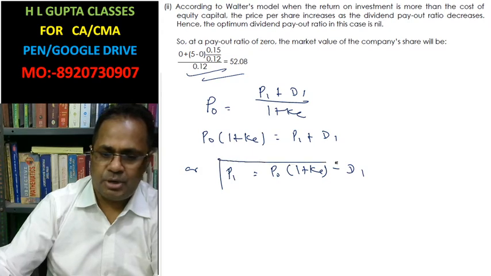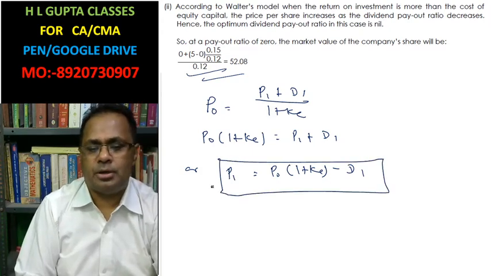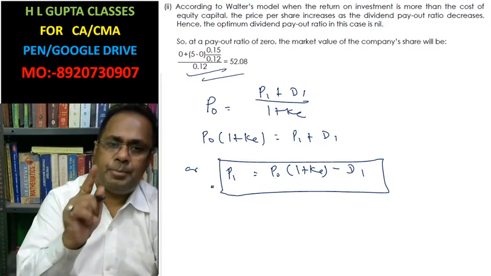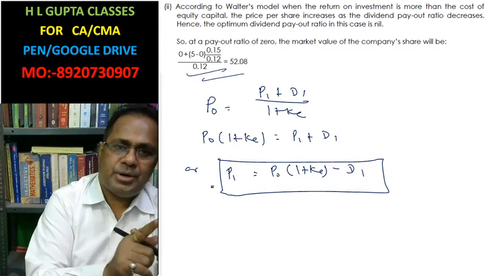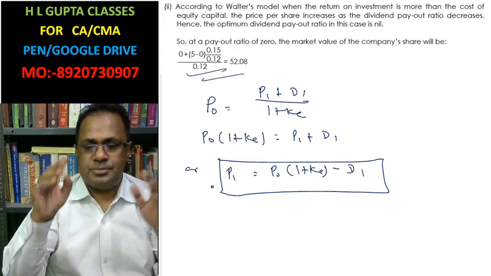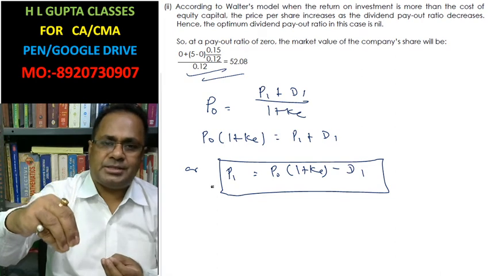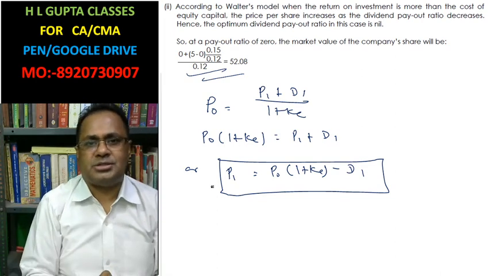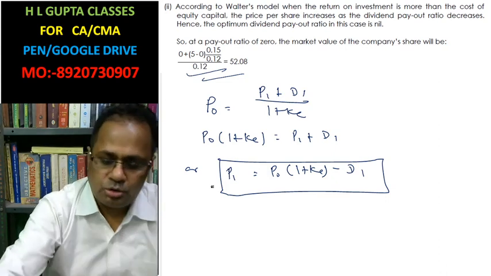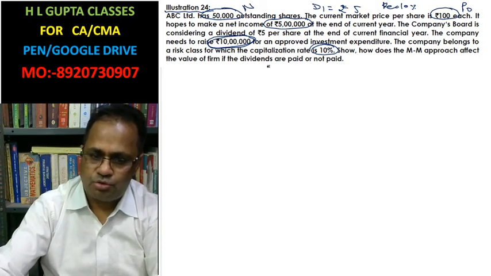So this is the formula for the market price per share at the end of the year. By using this formula, we can calculate market price per share whether dividend is paid or not paid. And as another assumption of the Modigliani Miller model, fresh equity capital is raised at the market price at the end of the year. On this formula and these assumptions, I am going to solve this question.